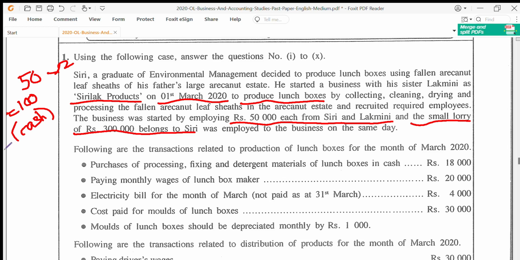So we had 100,000 in the form of cash and 300,000 in the form of a motor vehicle. So all together, when did they start the business? You can see on the 1st of March they have started it. So on the 1st of March, initial capital was 400,000 and total assets was 400,000, zero liabilities. 100 out of the 400 was in the form of cash, 300 is in the form of a small lorry. Okay, now we'll move on.